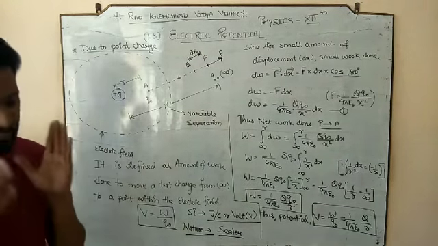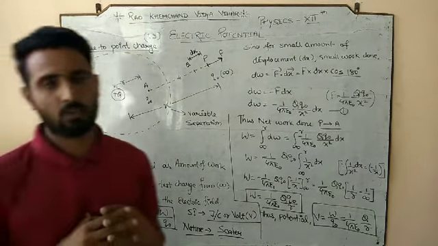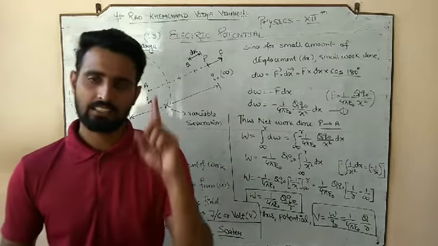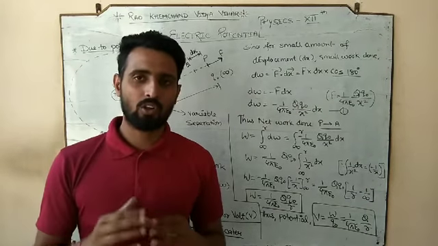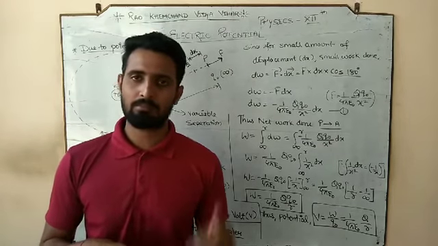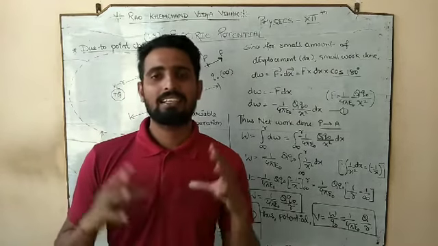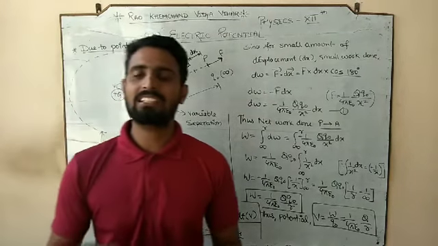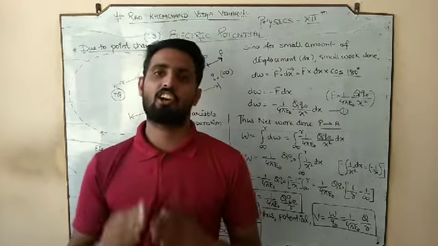If electric potential is a scalar quantity, what are the things we have to keep in mind? Number one, since it is a scalar quantity, it does not obey the vector addition law.